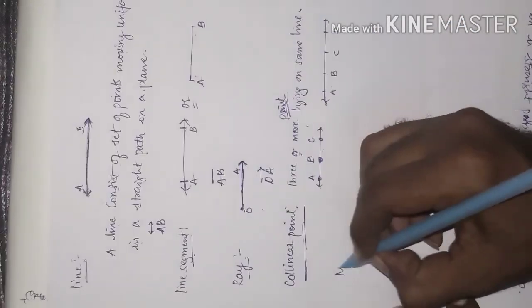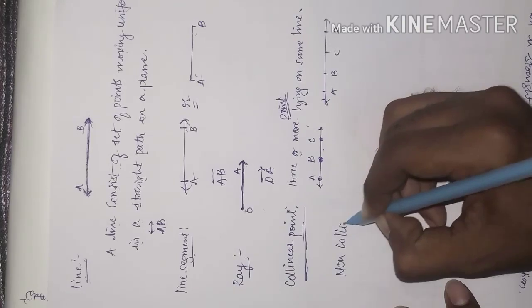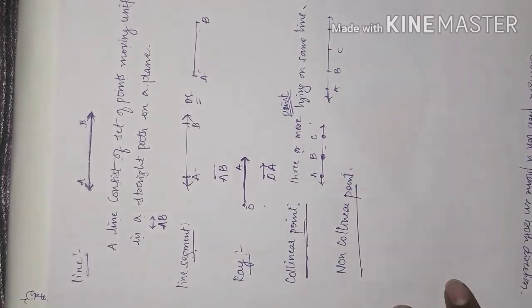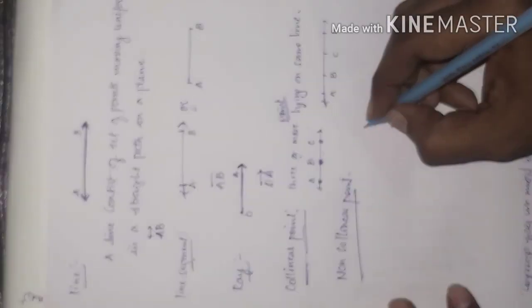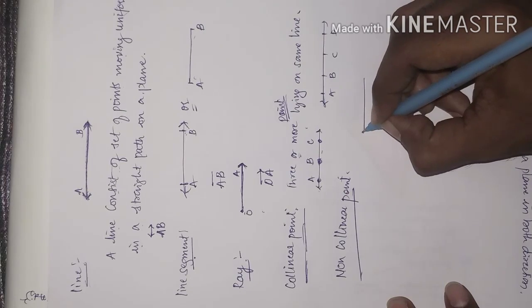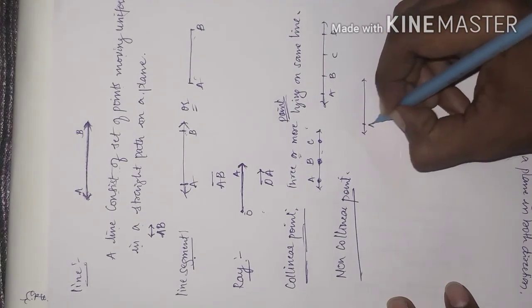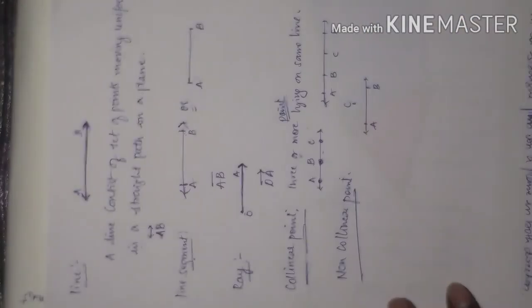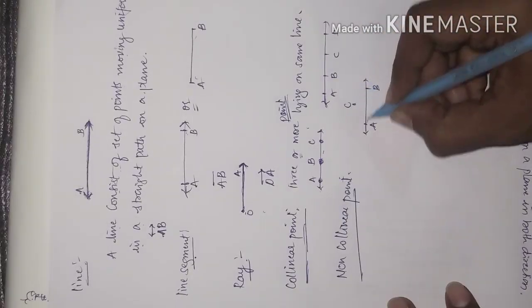Now, what are non-collinear points? Non-collinear points means 3 or more points not lying on the same line, like this. This is a line. I will take point A here, point B here, and point C here. Check whether the third point C is lying on the line.